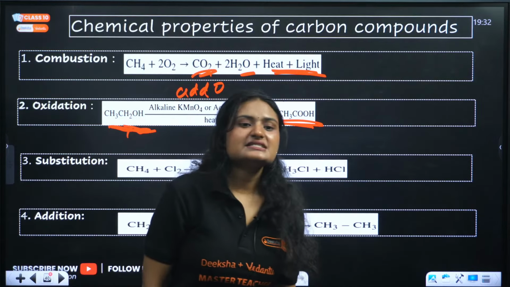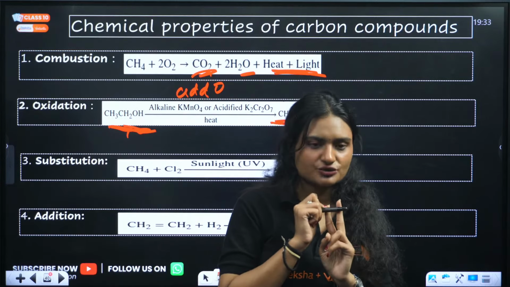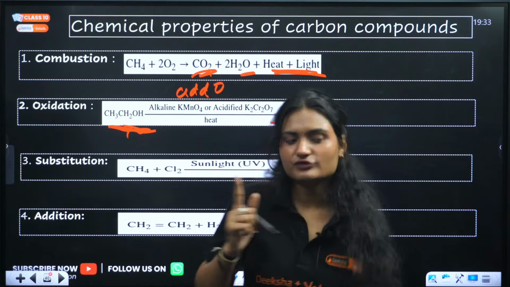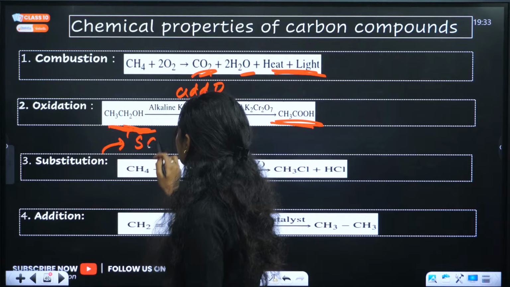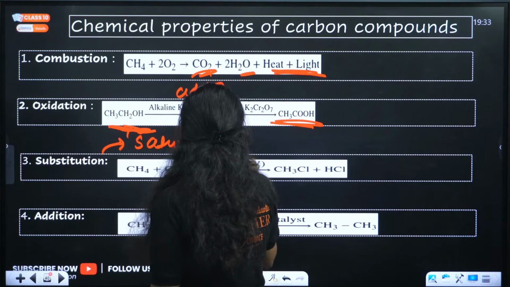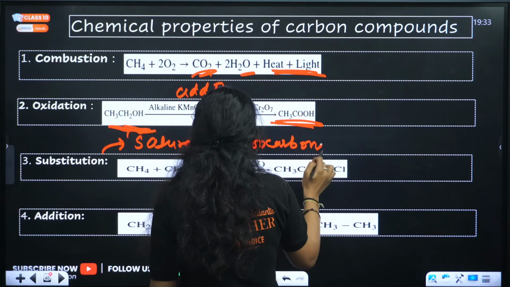Okay, next is substitution reaction. Then there are 2 types of reactions: substitution and addition. Depending on the type of hydrocarbon, they will show different reactions. For example, substitution reactions are shown by saturated hydrocarbons. Clear?